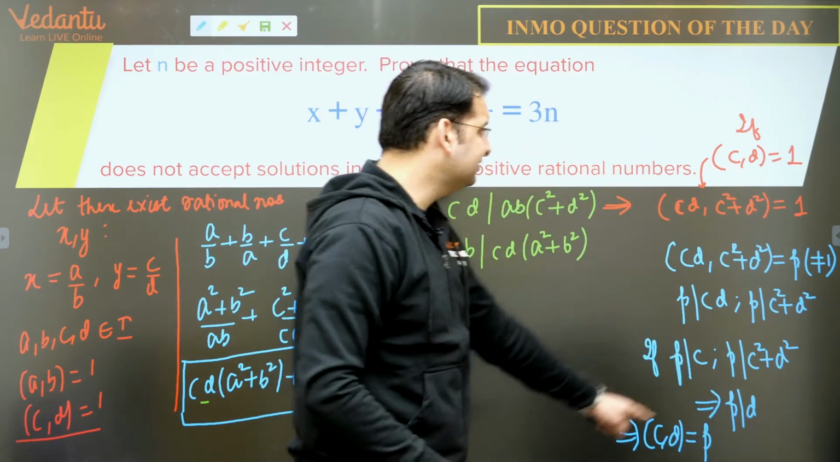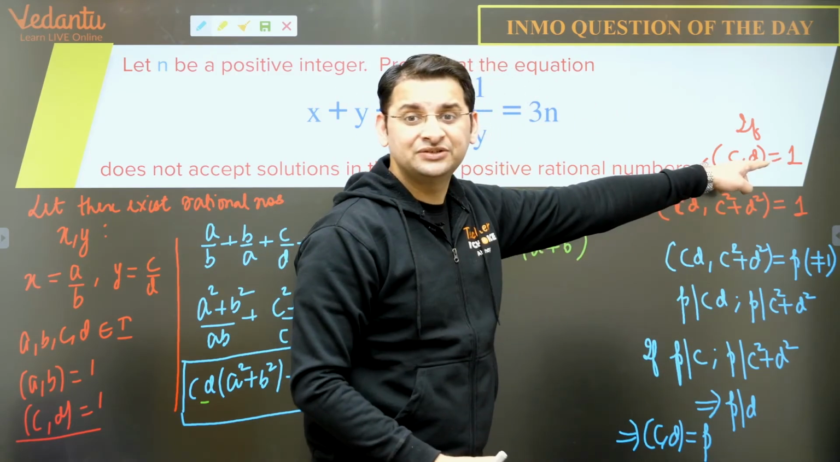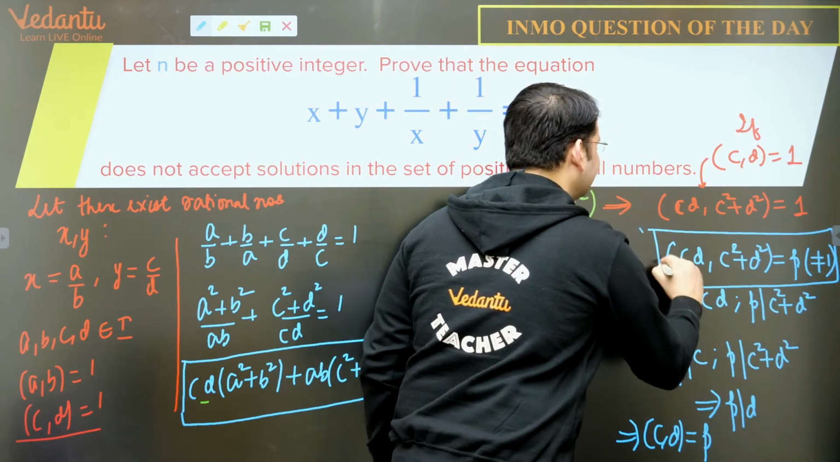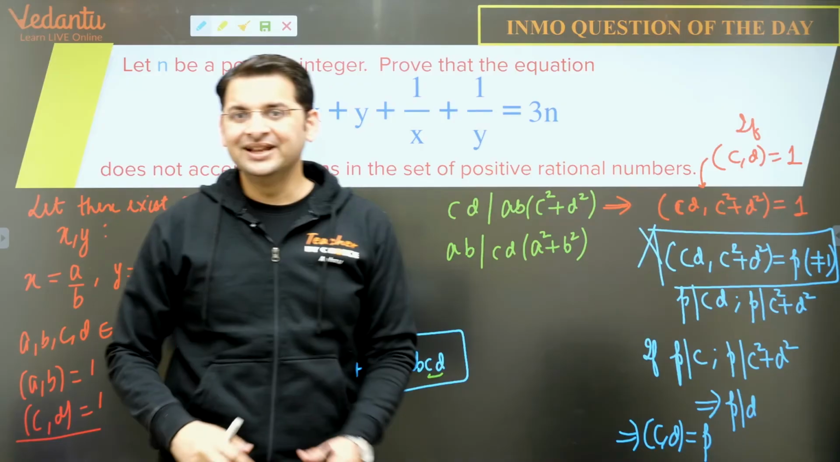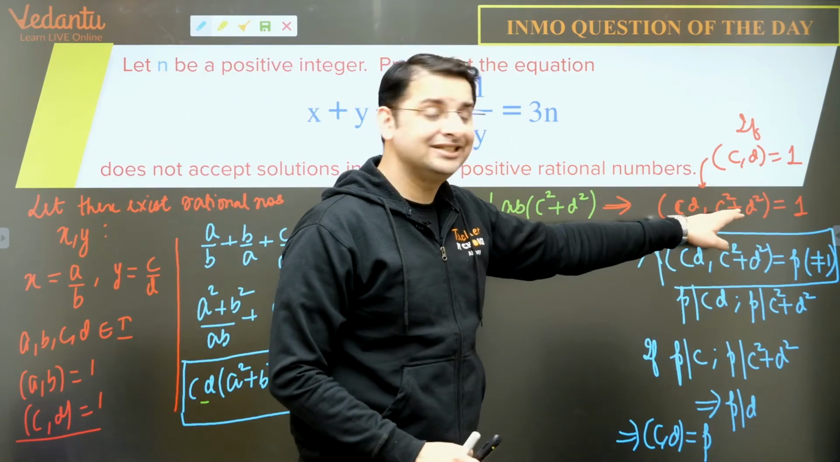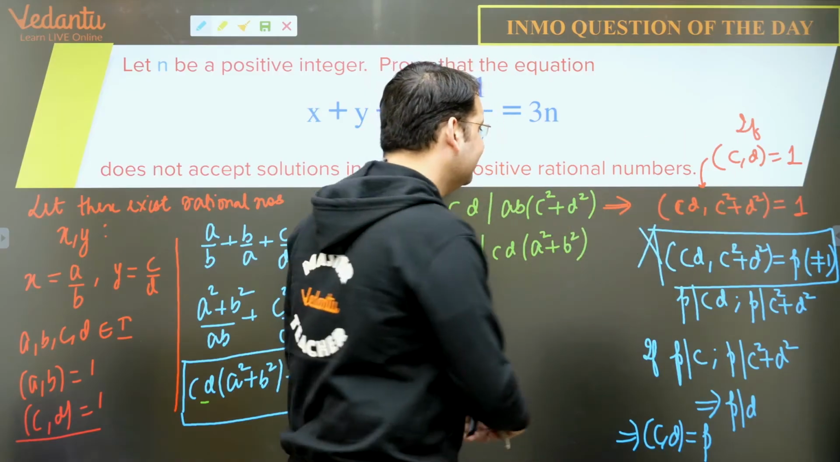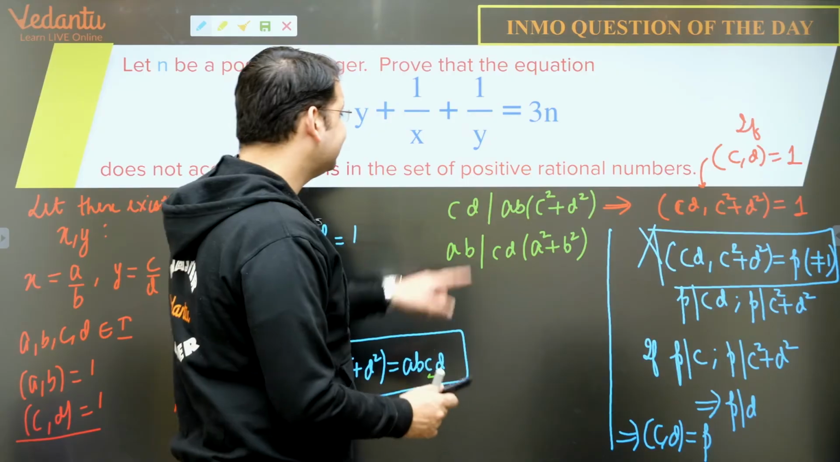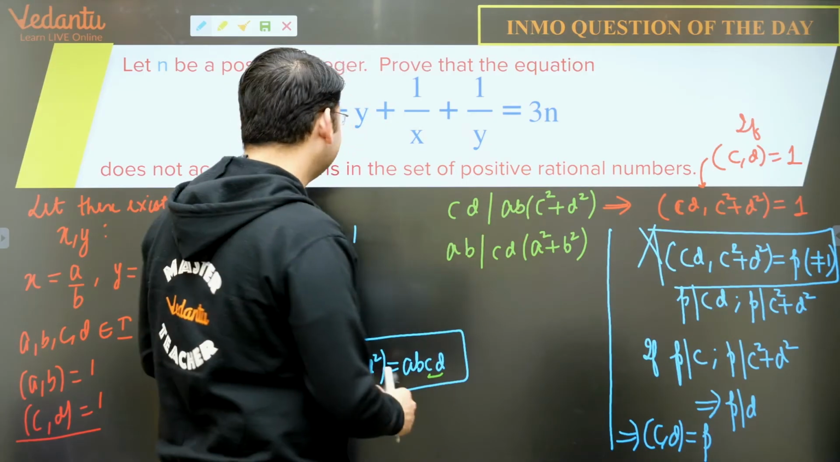GCD of c and d is p, which is not true, but GCD of c and d is 1. So that means this cannot happen. तो इसका मतलब GCD of c and d अगर 1 है तो cd and c square plus d square का GCD भी 1 है. This is pretty obvious. So अगर cd और c square plus d square का GCD 1 है,